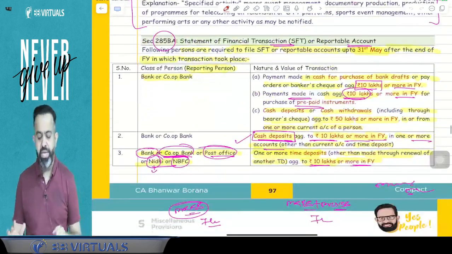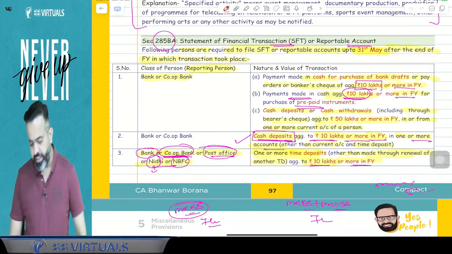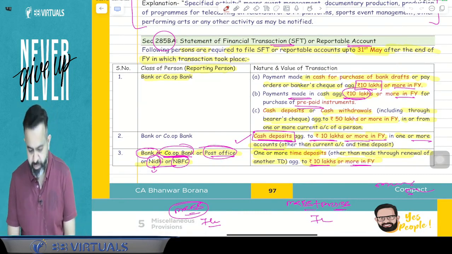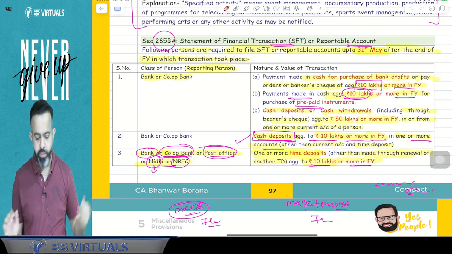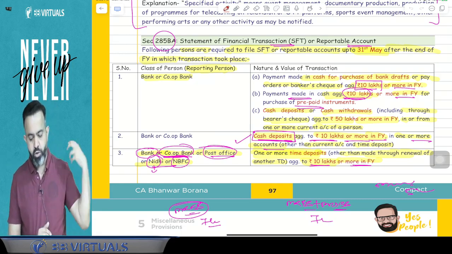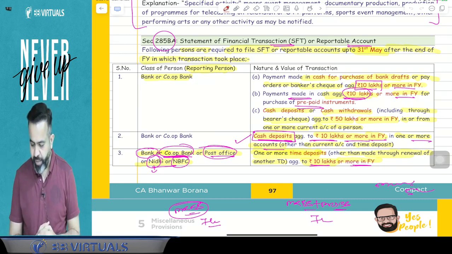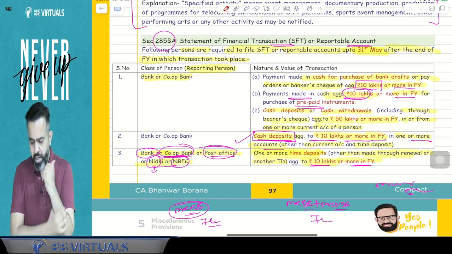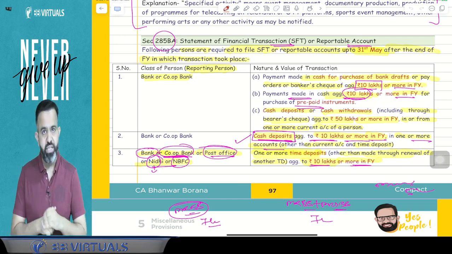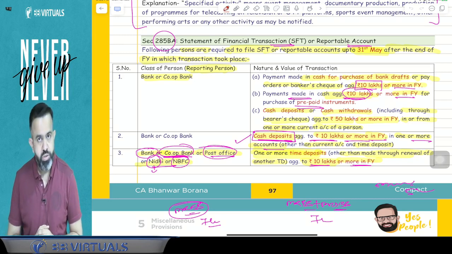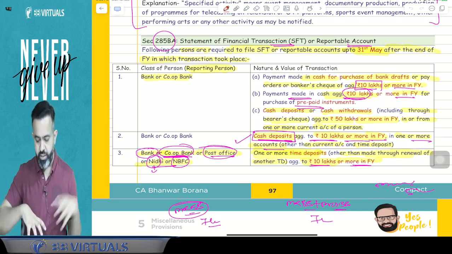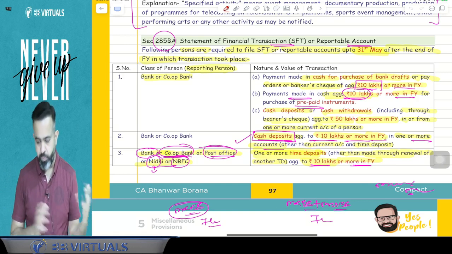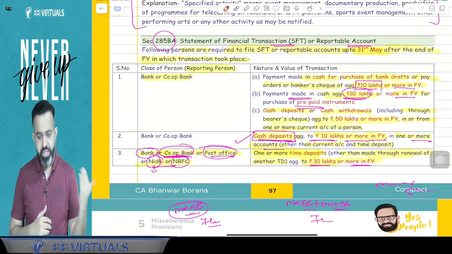After that, we have discussed SFT and reportable accounts. In SFT and reportable accounts, I have mentioned when your details will be submitted to the income tax department. Here it is a class of person or reporting person like a bank or cooperative bank. If you have purchased a bank draft or banker's cheque of more than 10 lakh in cash, then your details will be with the income tax department. Or more than 10 lakh prepaid instrument in cash, or in any current account 50 lakh or more is deposited, or 50 lakh or more cash is withdrawn, then the income tax department will get the details.